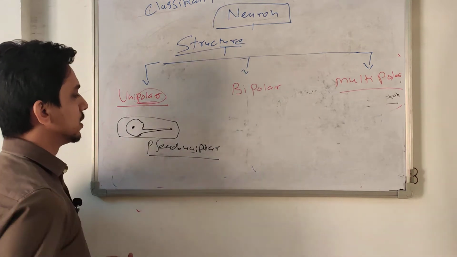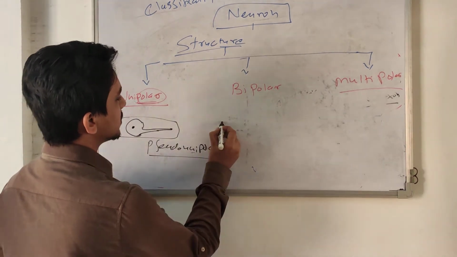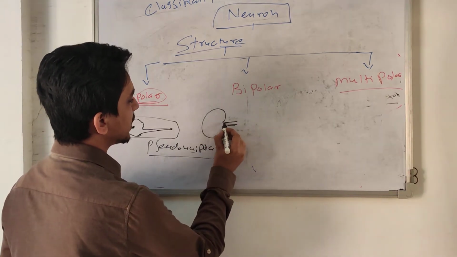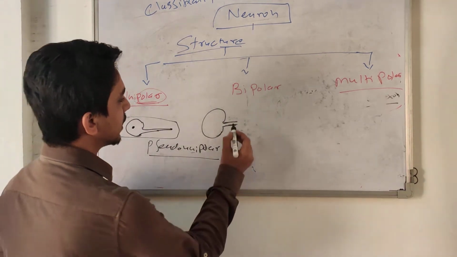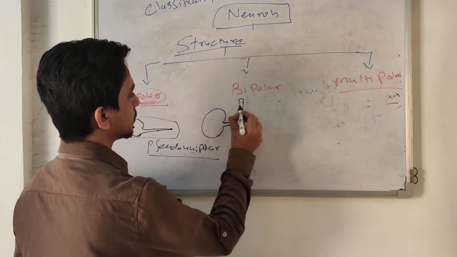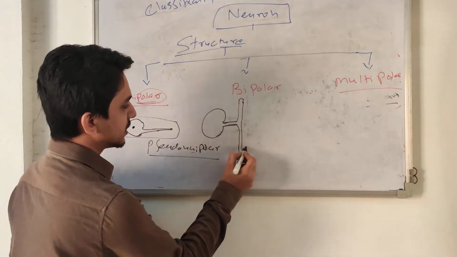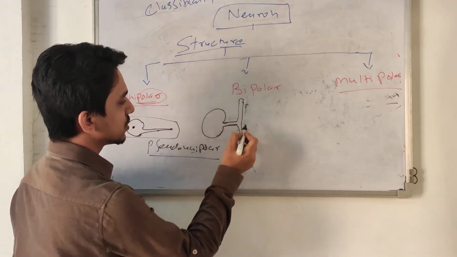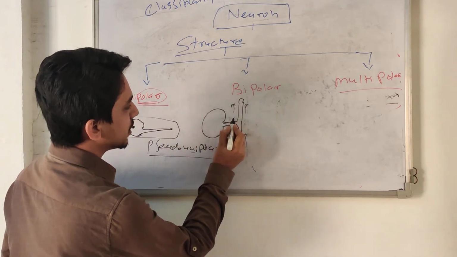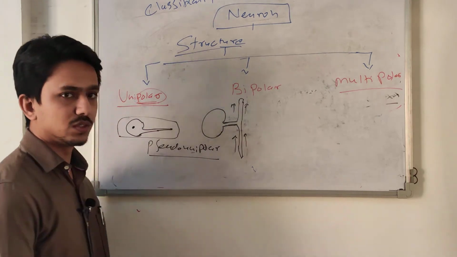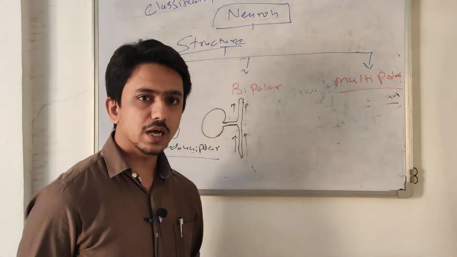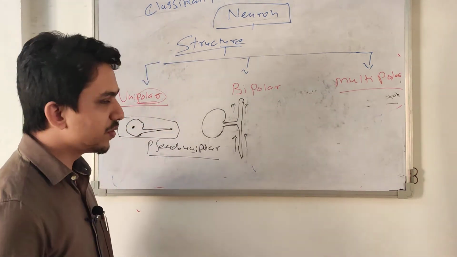What is pseudo unipolar? Pseudo unipolar means there is one cell body, and from the cell body one process comes out, but after that it divides into two, like this. Maybe this is the dendrite and this is the axon, because they carry the signal from here to here, and they carry the signal away from the body. So this is the axon. This is a pseudo unipolar. Classical examples of pseudo unipolar cells are the sensory neurons coming from the limbs.